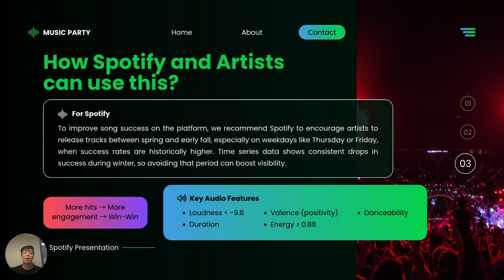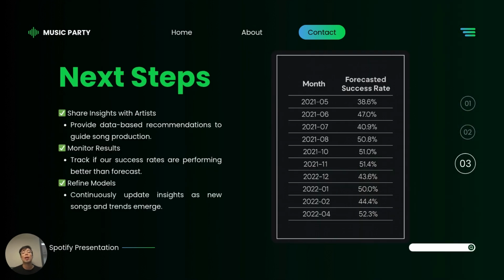The idea behind this is that the more hits we get, the more engagement we get, and that means a win-win for artists and for us. The way we want to target how our recommendation is doing and its success is by first sharing insight with the artist. We want to provide data-based recommendations to guide song production. We want to monitor results, which is very important.